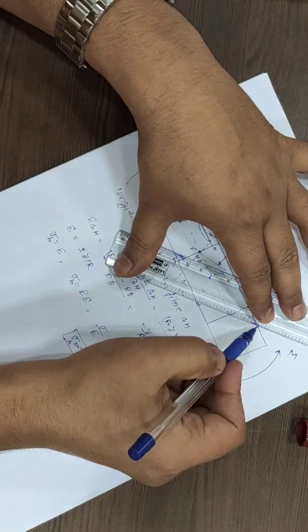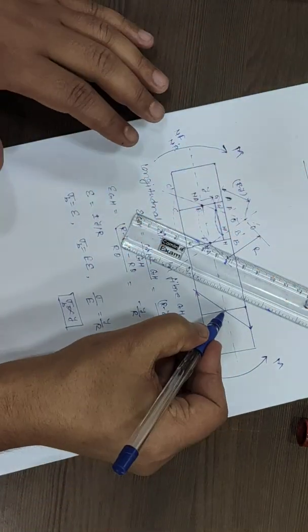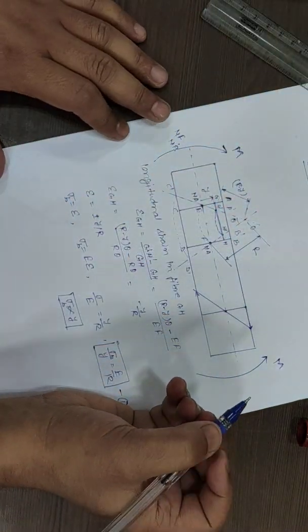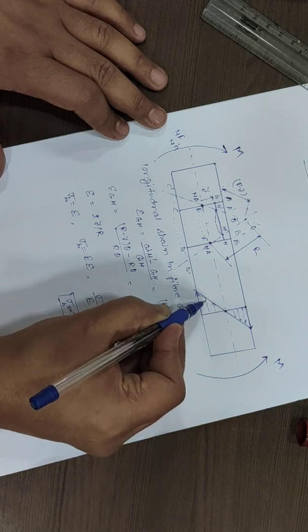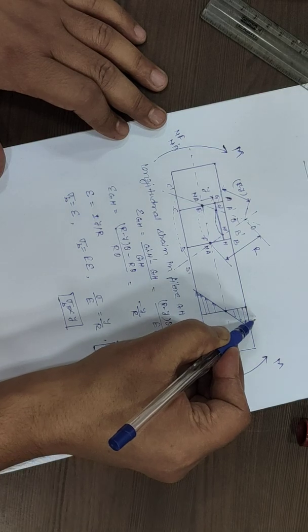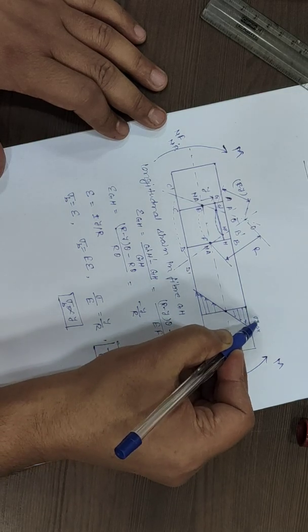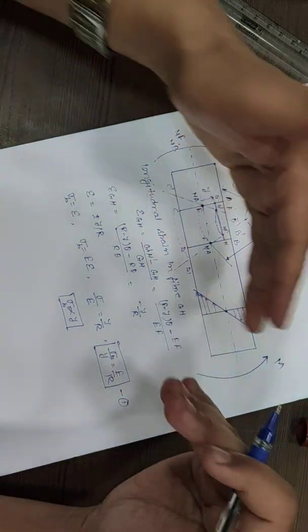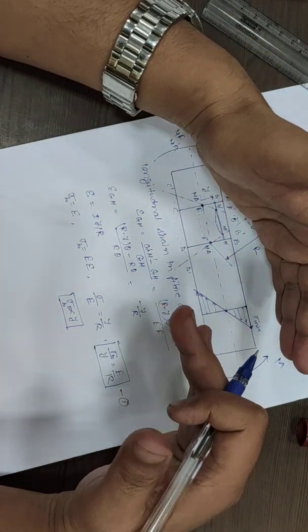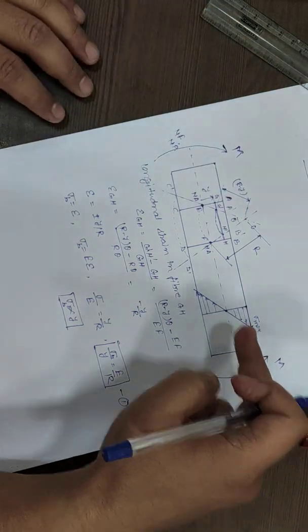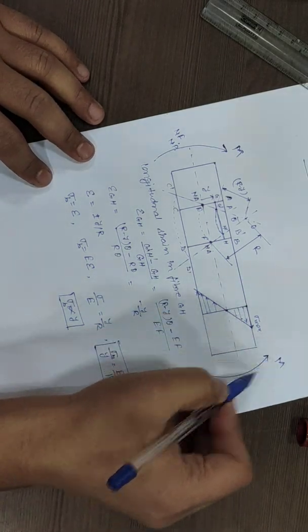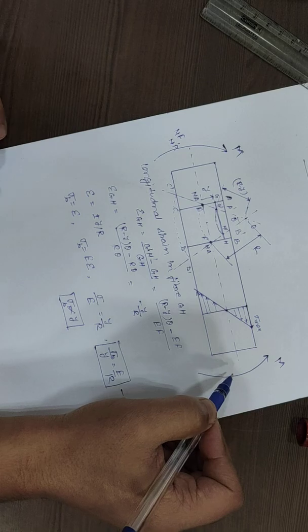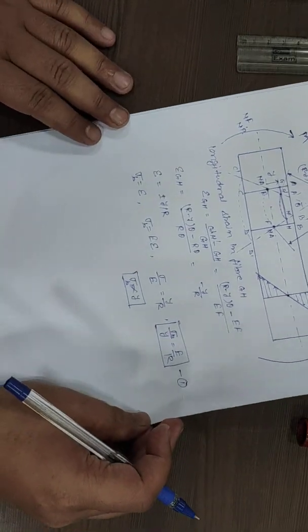When y is equal to 0, the bending stress is 0, and when y is equal to y maximum, we have sigma maximum at the top fiber. This is the side view of the element. We will have stresses in such a manner that they oppose the bending moment.